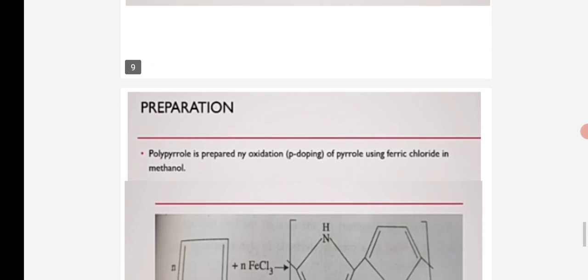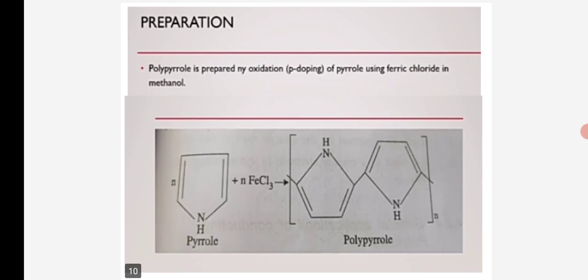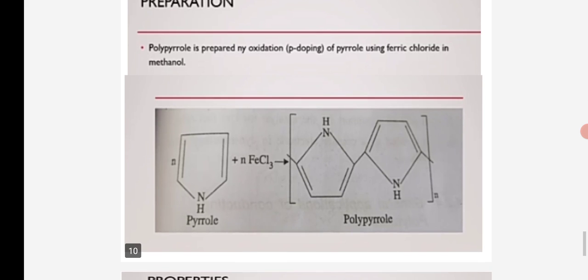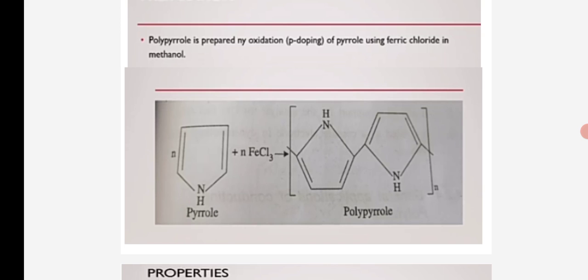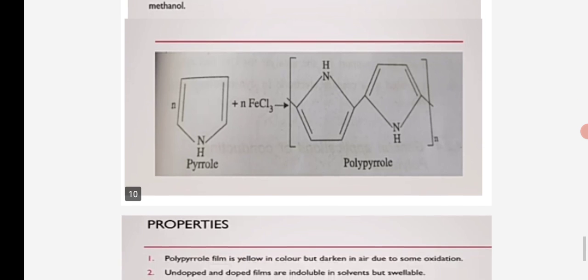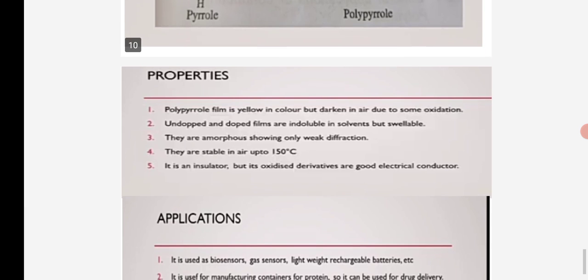In the preparation, polypyrrole is prepared by oxidation of pyrrole using ferric chloride in methanol. Pyrrole reacts with ferric chloride to give polypyrrole. So in this reaction, pyrrole reacts with a number of pyrroles and with the ferric chloride to give polypyrrole. So there are properties of polypyrrole.